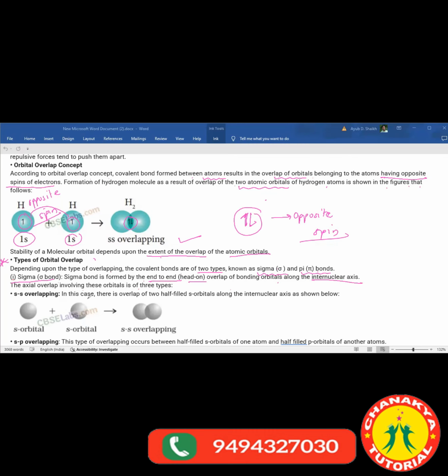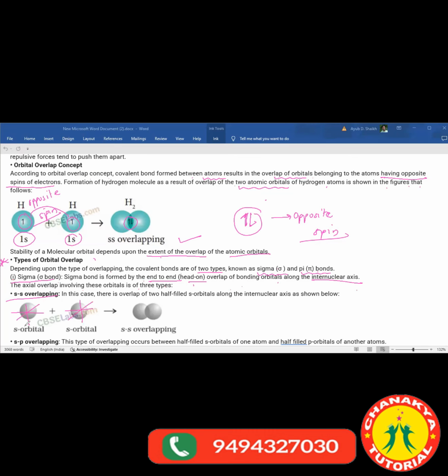When the orbital overlap is end to end, head on, an overlap of bonding orbitals along the internuclear axis. The axial overlap involves these orbitals of three types. Okay. First one is SS overlapping. You can see here would be the axis. These are your Cartesian axis, isn't it?